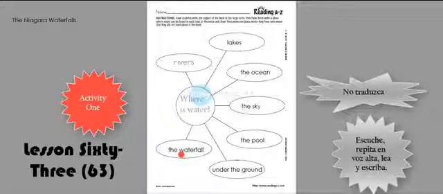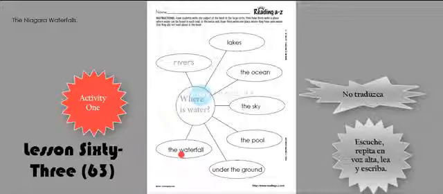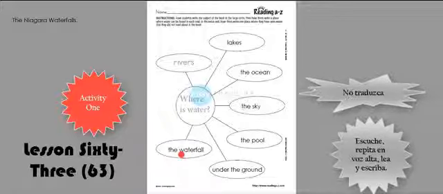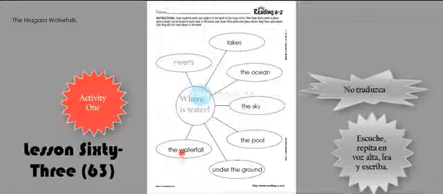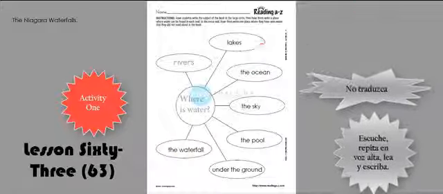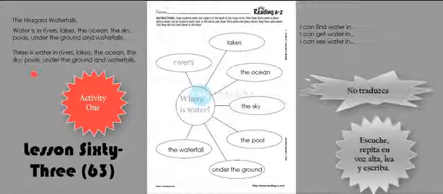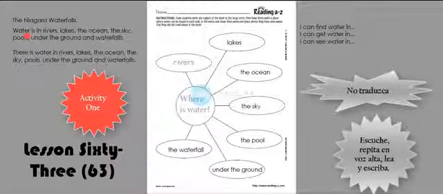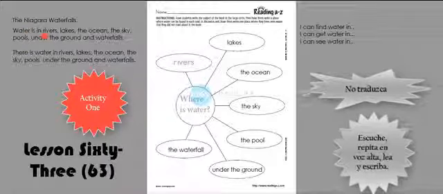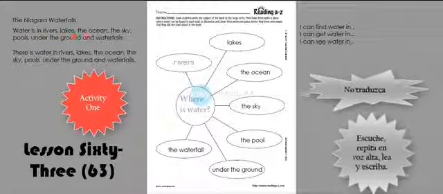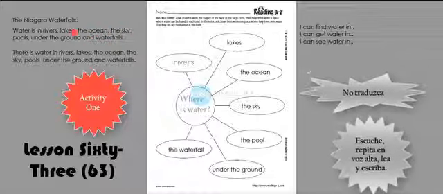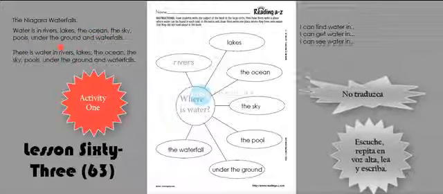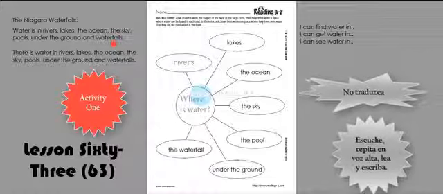Right? Ahora vamos a escribir los enunciados. Yo escribo los míos, usted escribe los suyos. Let's do it. Well, here are some sentences I have written for you. Here is sentence 1. Water is in rivers, lakes, the ocean, the sky, pools, under the ground, and waterfalls.